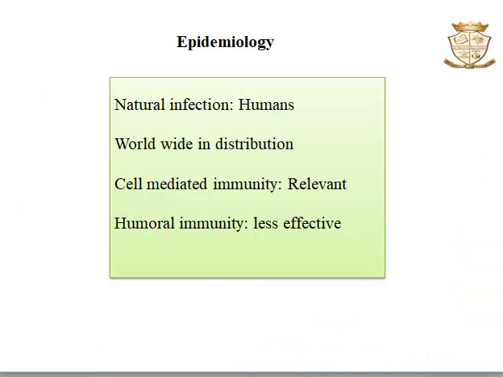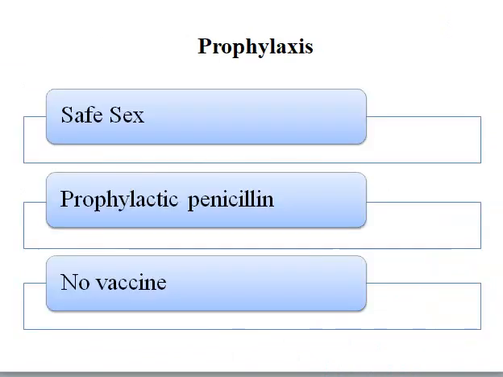Coming to epidemiology, it is a natural infection which we can see in humans. The organism and this disease are worldwide in distribution. Cell mediated immunity is more relevant, whereas humoral immunity is less effective. Coming to the prophylactic methods, they mainly include safe sex and prophylactic penicillin, and there is no vaccine for prevention.